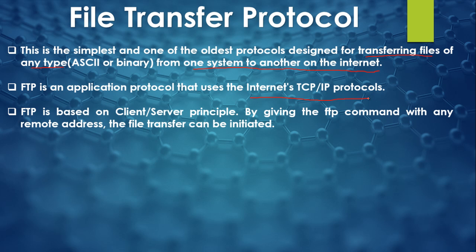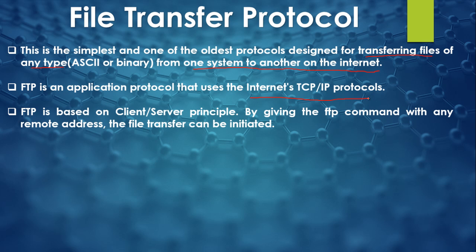Obviously the TCP protocol is always there, because if we are sending a file to another system using FTP also, then obviously it has to follow the TCP rule. My file content is divided into packets by TCP. On each of these packets, the source address, destination address and sequence number, all these things are added by the IP protocol.